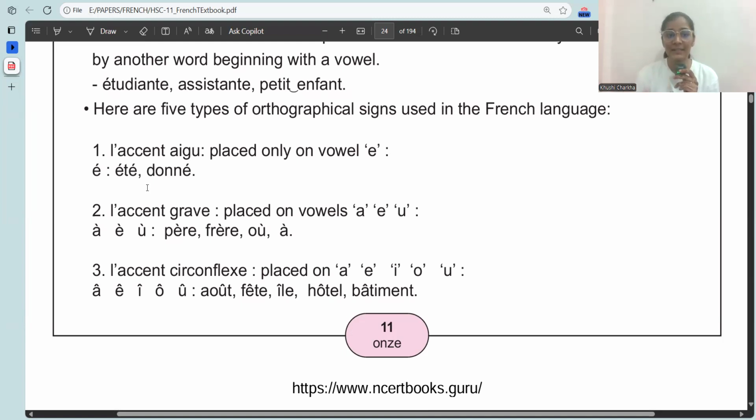The next accent is l'accent grave. Accent grave is placed on which vowels? Placed on A, E, and U. So, grave is at this side. Now I'm doing it from my side. Just like in père. Père means father. Frère means brother. Où means where. And à means to or at.